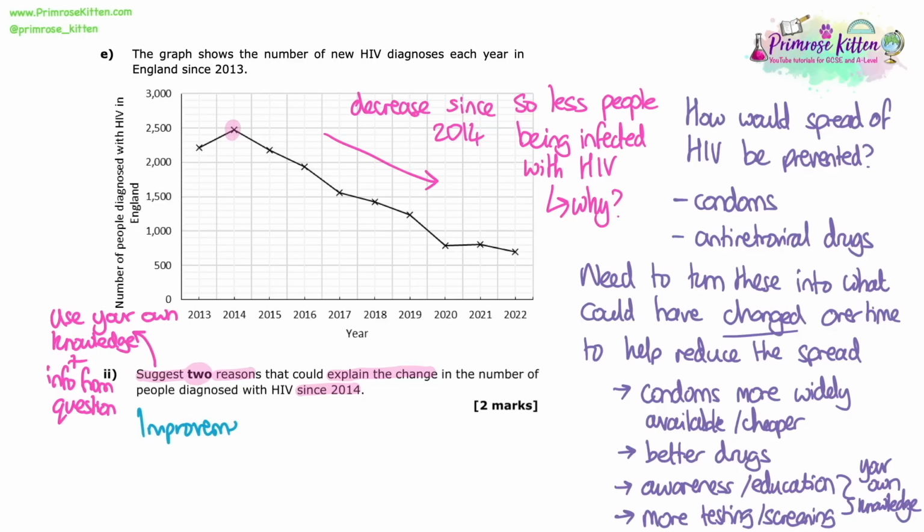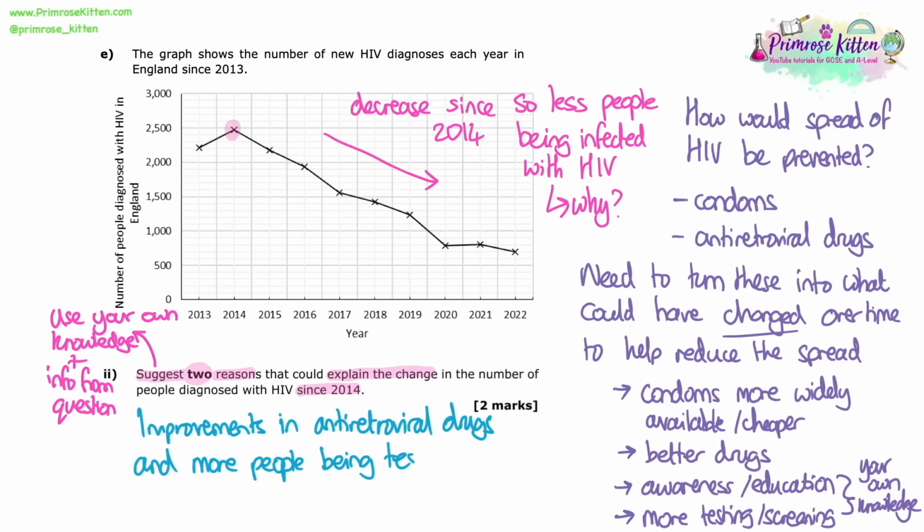We only need to pick 2. But you can see how there's a difference between the 2 things, statements of fact that we would have learned from content, and then turning that into an analysis of what things might have changed or what improvements might have been made in order to prevent the spread of a disease. And this is a common type of question around diseases in this topic. So be prepared to be able to do this.